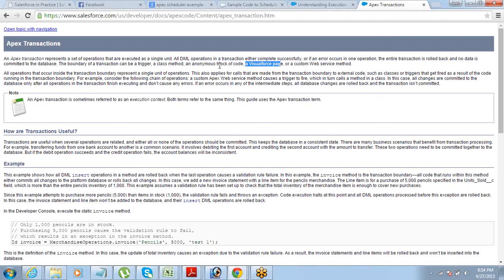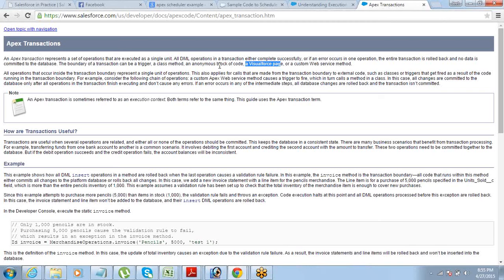Like the other day, we did an example for the wizard. If you guys remember, there was a button that we created, and on click of the button, the account gets created, then the opportunity gets created, and then the contact gets created. Remember that one, right? So that method was a transaction.